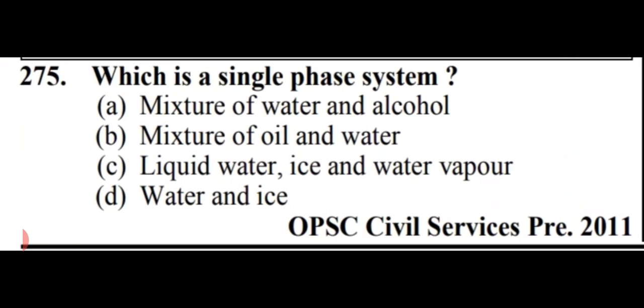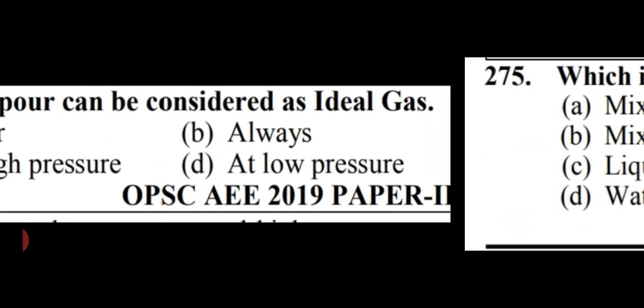Which is a single phase system? Which is a single phase system among these? So options are mixture of water and alcohol. Second option is mixture of oil and water. Third option is liquid water, ice and water vapor. And the fourth option is water and ice. So friends, single phase system is mixture of water and alcohol. That is option number A, mixture of water and alcohol.